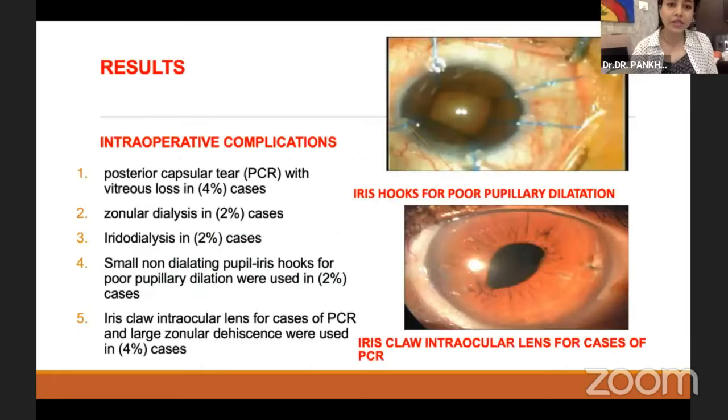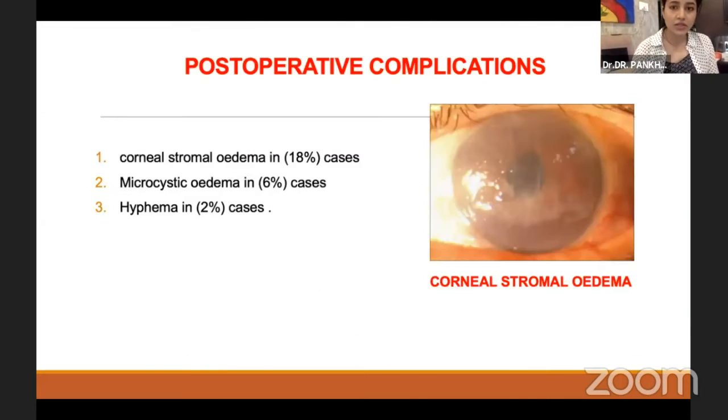Intraoperatively, capsular vent with vitreous loss was seen in 4% of cases, where after thorough vitrectomy, PCIOL or iris claw were placed based on the zonular status. Zonular dialysis was seen in 2% of cases, and poor pupillary dilatation was noted in 2% of cases, where we used pupil expanders like iris hooks. In a few cases, mechanical stretching of the pupil or sphincterotomy was also done. Posterior capsular rent was noted in 4% of cases, and for larger zonular dehiscence, iris claw lens was used.